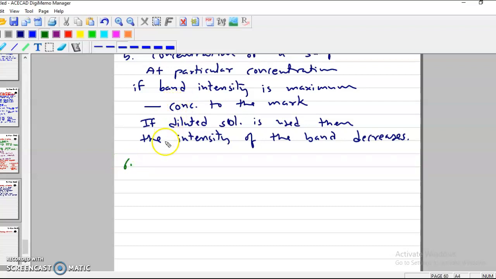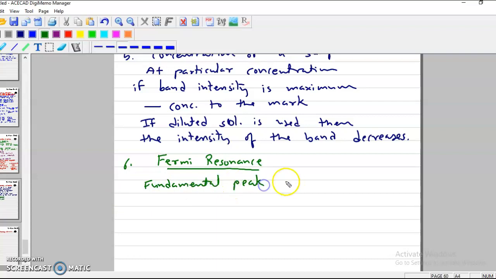The next factor is Fermi resonance. We have already discussed what Fermi resonance is. Remember that if the fundamental peak is small, then the overtone peak will have higher intensity. So if you have a fundamental peak that is medium, then the overtone peak will be strong. So these are the factors which affect the intensity of IR bands.